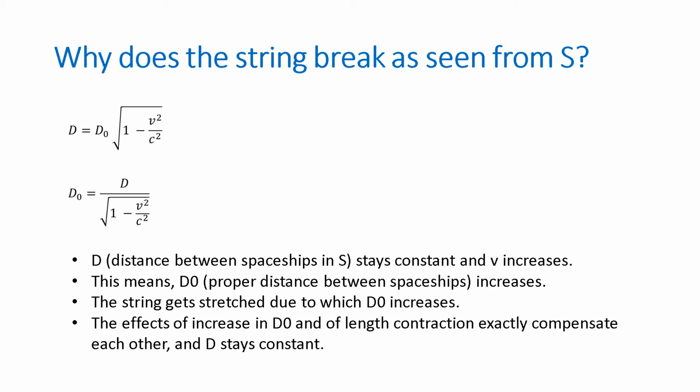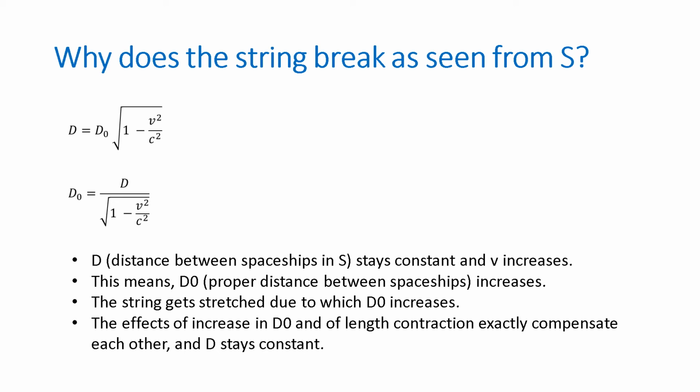Now d remains constant and v increases. This is possible, as seen from the distance contraction formula, only if the proper distance d naught increases. So proper distance is increasing. This means the string is getting stressed.